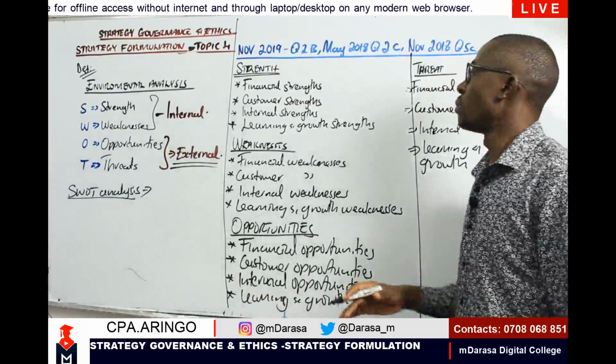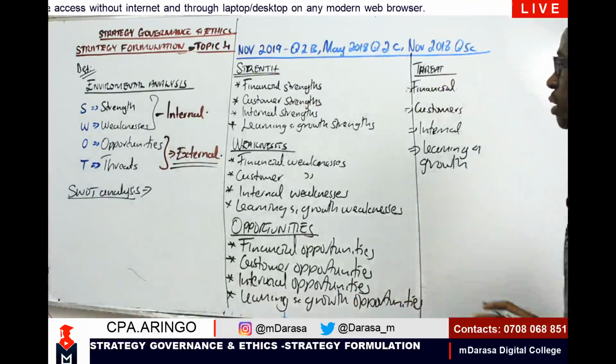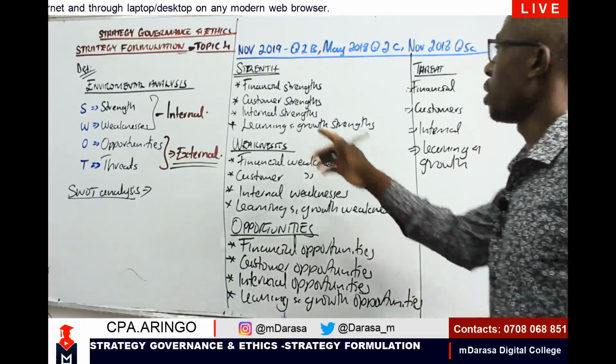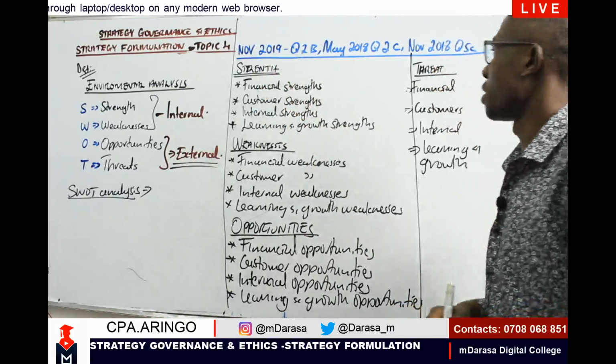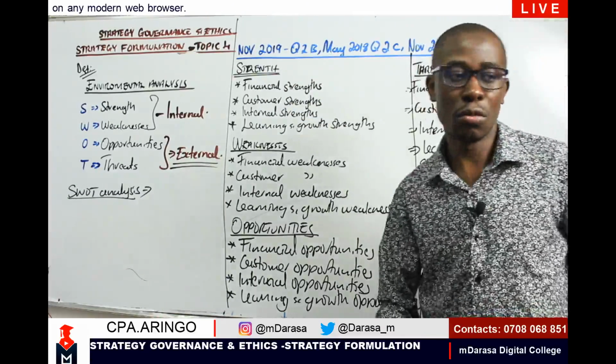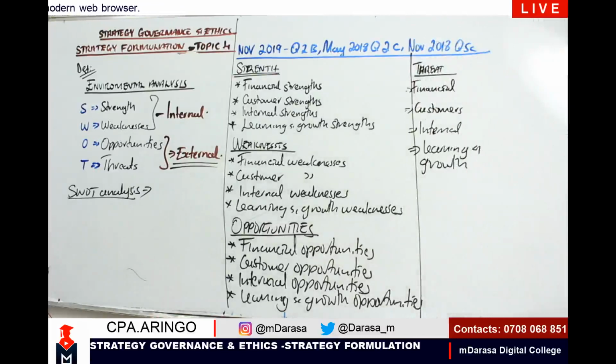Now, looking at this question, because I've just given you a basis on what we are required to do. If you go to this question, November 2019 question number 2B, May 2018 question number 2C, and November 2018 question number 5C, you'll find that the concept is just the same. The concept here is exactly the same as what we've written. Just to share this question of ours, maybe we start with the question for November 2019.